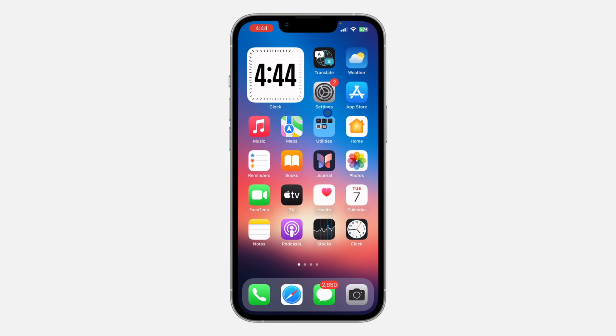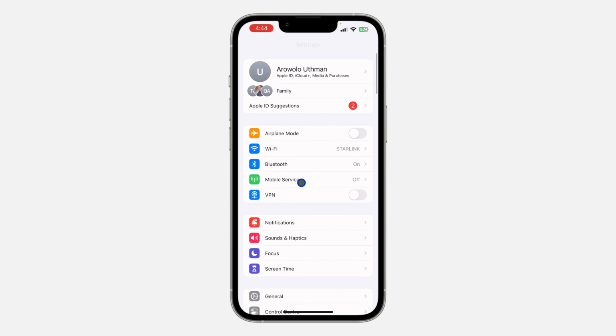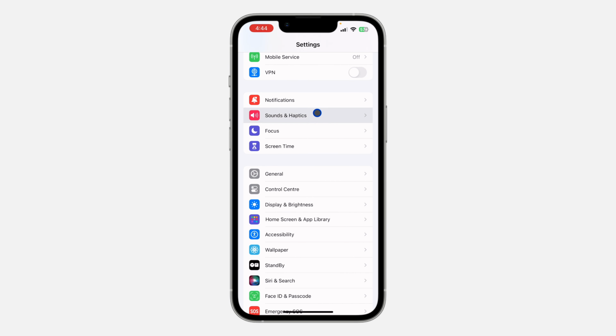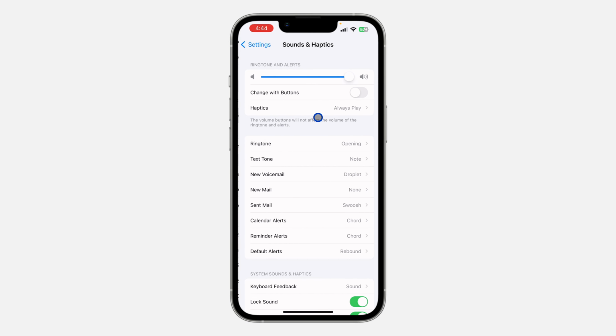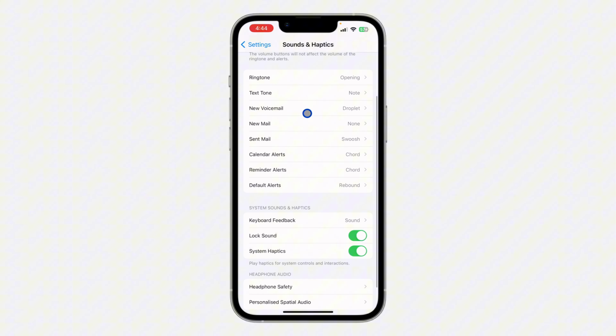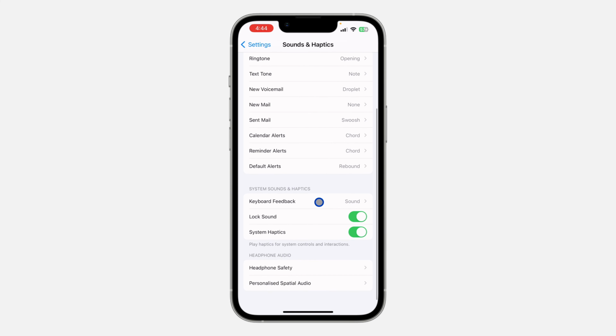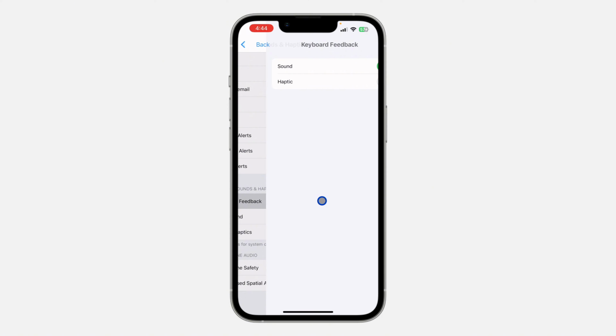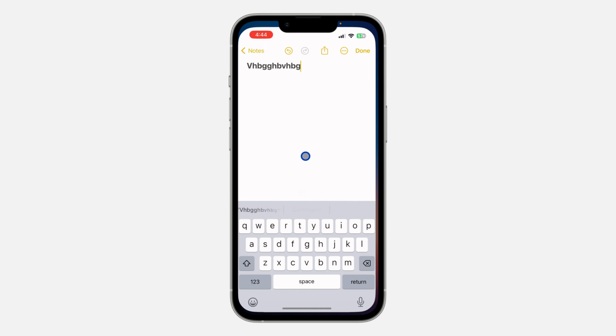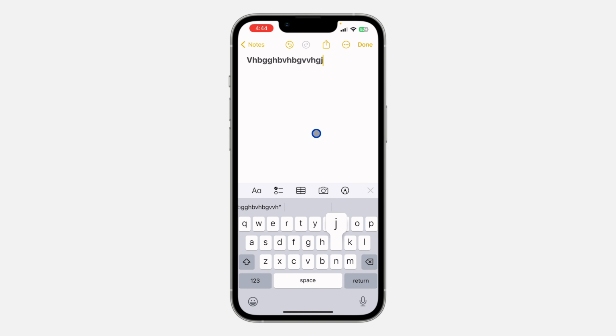So it's very easy. Just open your settings app and you need to click on sounds and haptics. Once you click on sounds and haptics, scroll all the way down and you're going to see keyboard feedback. So click on that. Once you click on it, you need to turn off sound. So once you turn off sound, your iPhone is going to stop making sound anytime you are typing with your keyboard. That's it. Very easy and straightforward.